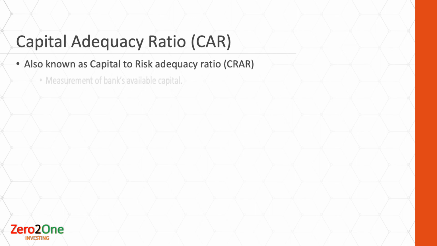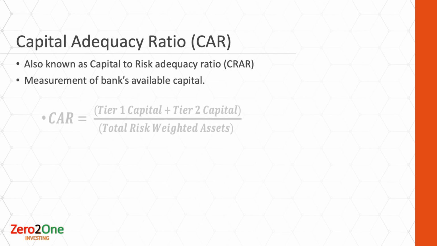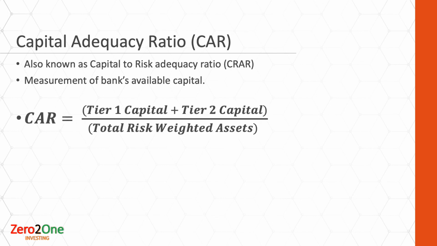Another extremely important ratio is the capital adequacy ratio, known as CAR, and also known as the capital to risk weighted assets ratio, which is CRAR. It is a measurement of the bank's available capital, which is used to respond to credit risks and liabilities. A good capital adequacy ratio ensures a bank can absorb any potential losses and decrease its risk of becoming insolvent. Therefore, it ensures that the bank is adequately equipped to protect the money of the depositors in the face of financial challenges. It is calculated by adding the Tier 1 and Tier 2 capital numbers and dividing it by the total risk weighted assets.